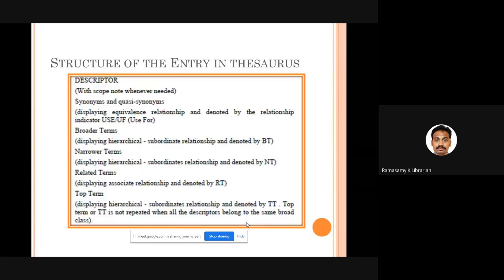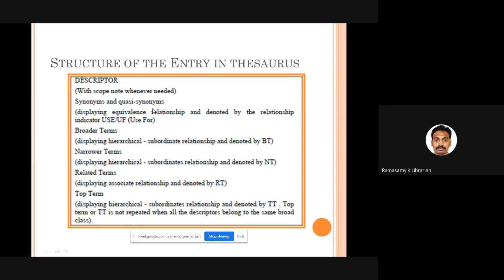Fine, good. You can see here on the screen how a thesaurus entry looks in a typical thesaurus. The descriptor is the access term, the preferred term, the subject heading you can use for describing it in your subject entry. The descriptor will be there. Then synonyms and quasi-synonyms, if available, will also be listed in the thesaurus. Synonyms, you know, what is a synonym? To represent one idea, we have many words. What are quasi-synonyms? They may look like synonyms. We consider them as synonyms.